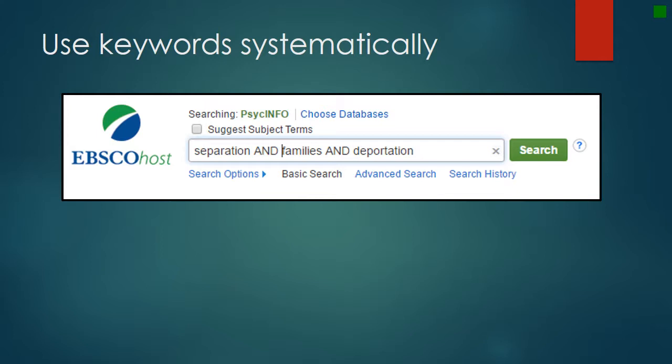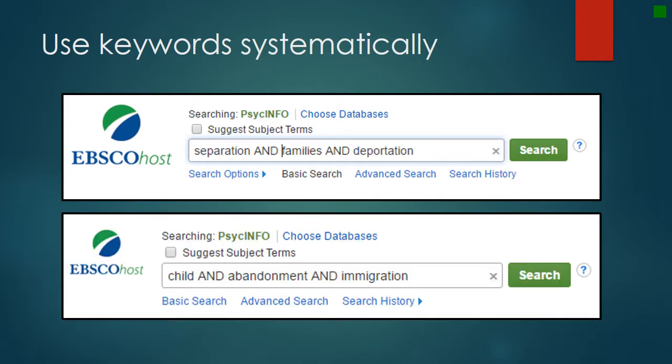So let's look at a psychology database from EBSCO called PsycInfo. Start by using 3 keywords like separation and families and deportation. If that doesn't get results or it doesn't get the results you want, try a similar search like child and abandonment and immigration. You can be strategic by swapping out one term at a time to find out what makes a useful difference. If you aren't getting good results, think about whether it has to do with the keywords you're using, and if you're stumped, you can call your librarian.